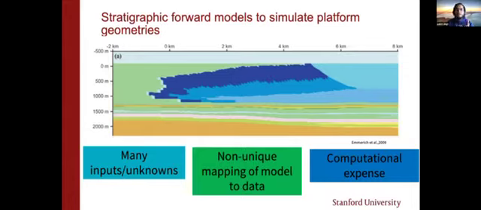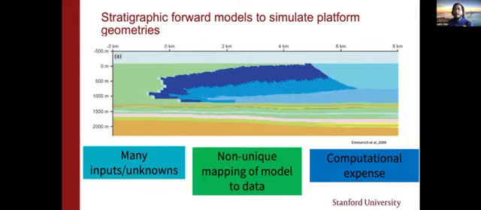So what is the solution for that? The problem of non-uniqueness and many inputs and unknowns, especially in carbonate sedimentary systems, can be circumvented by looking at a very unique aspect of carbonate sedimentary systems, which is the platform margin. If you can see the cursor, the platform margin in carbonate sedimentary systems decides where the distribution of facies will be.